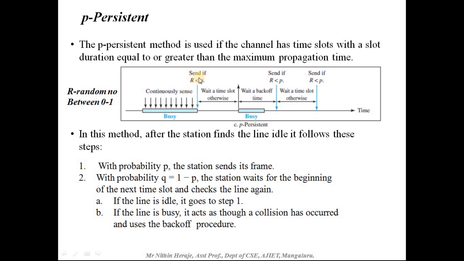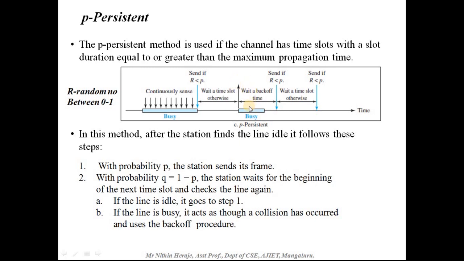There is R, which is a random number generated between 0 and 1, and this R is compared with the probability P. If R is less than P, then you send the frame, otherwise wait for the next time slot.